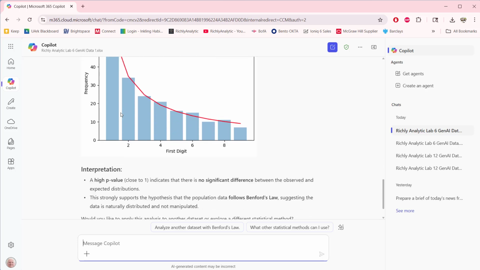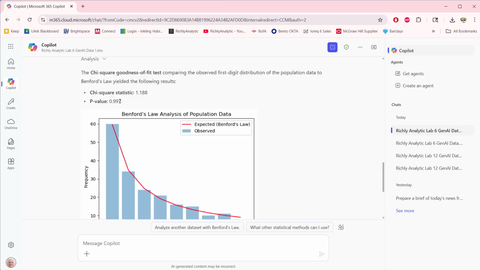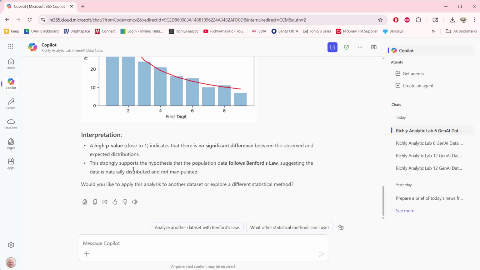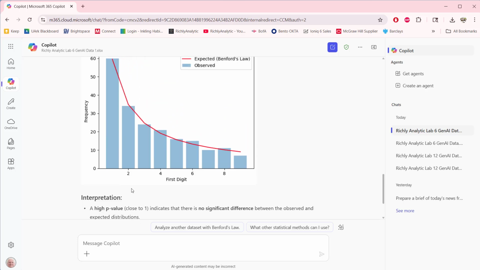Now you remember that if there is a high p-value, then there's no significant difference. If there is a low p-value, typically our alpha is 0.05. If it's less than 0.05, we would suggest that they're different. And so in this case, with a high p-value, which is here, the 0.997, we can see that our hypothesis suggests that the population data follows Benford's law. And so that shows that amount.